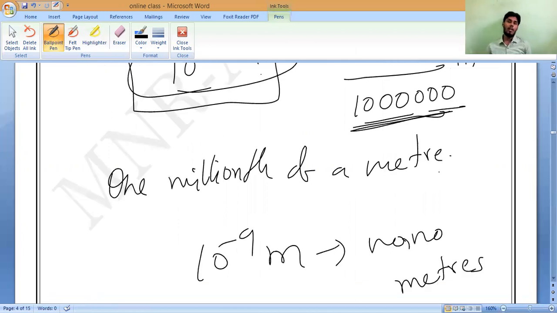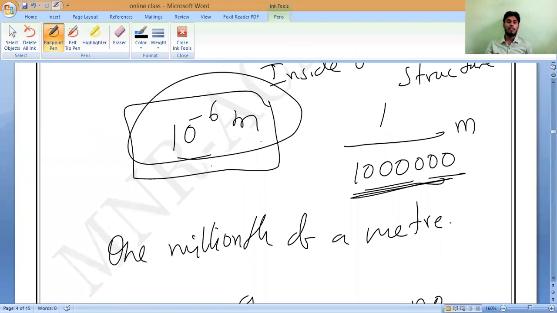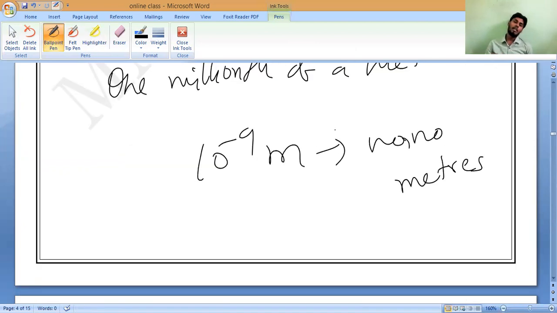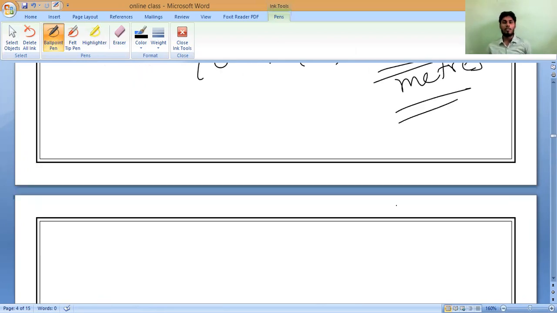Nanometers. This is called micrometers. What should we call it? Micrometer. 10 power minus 6 is micrometer. 10 power minus 9 is nanometer. Understanding, ready? Nanometers. Even nanotechnology has been invented.